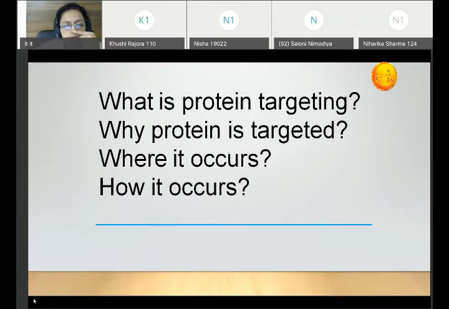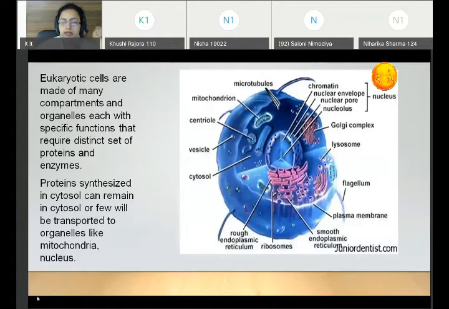And why should this protein be targeted? Unless protein is targeted, we cannot have a specific function done by that particular protein. So that's why you need target sorting of the proteins which are generated within the cytoplasm, and then targeting these proteins to various places in the cell and outside the cell.